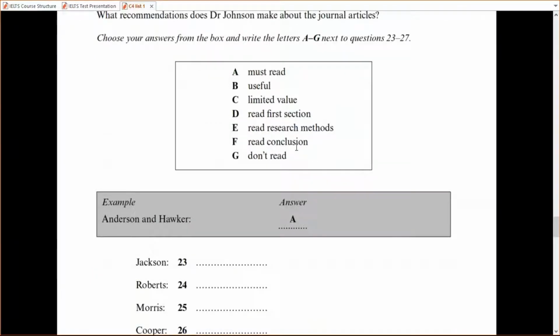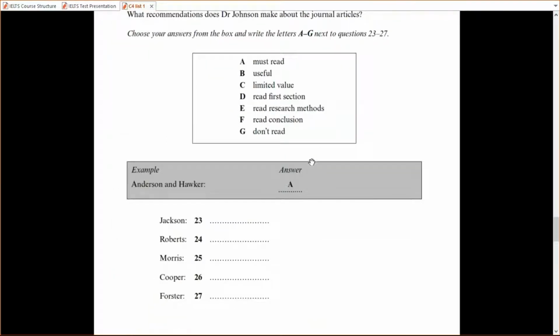Now this is another kind of multiple choice question which I was talking about in listening. So here, as you can see, there are so many options: A, B, C, D, E, F, G. So there are 7 options, and then you have to match these columns. So how to remember? Is there any way out, to make this simpler? So my suggestion here would be, try to see if you can simply divide the information to positive, negative, or something. Here I can see a scale from don't read, limited value, useful, and must read. This is from minus to plus.